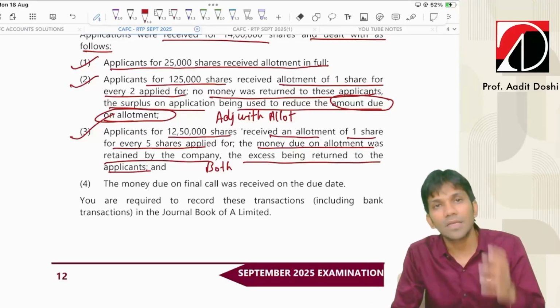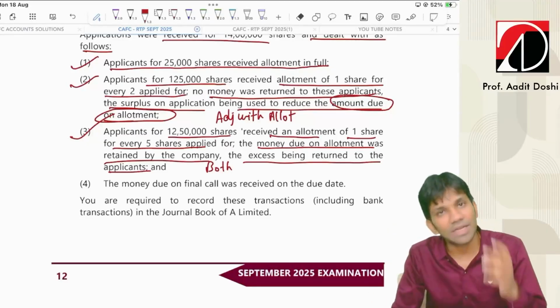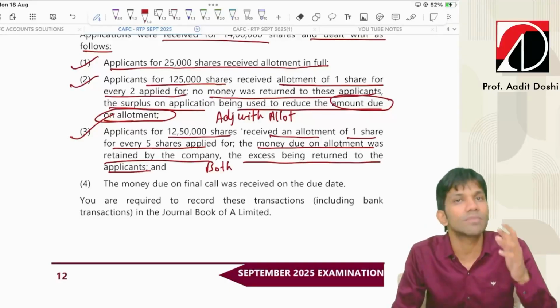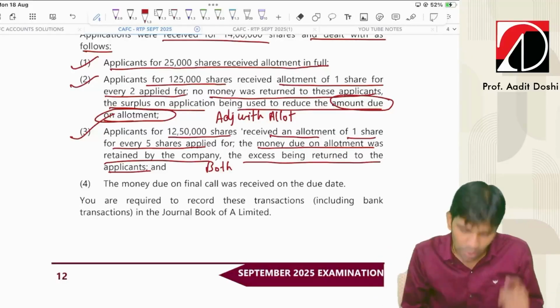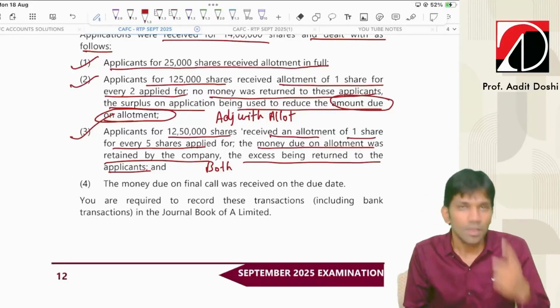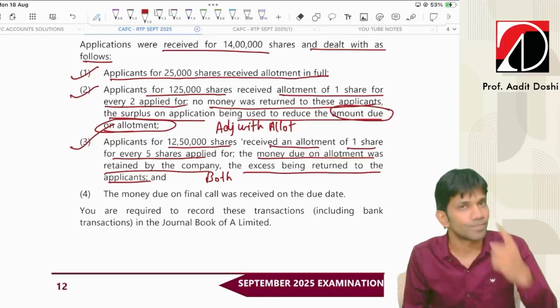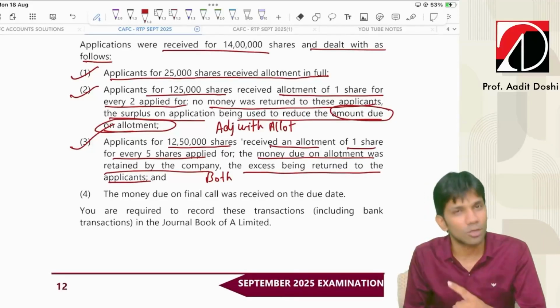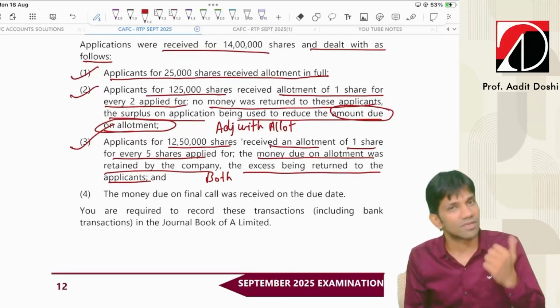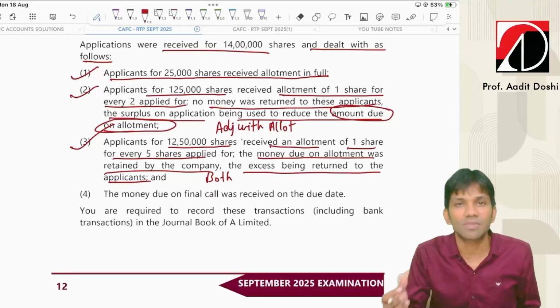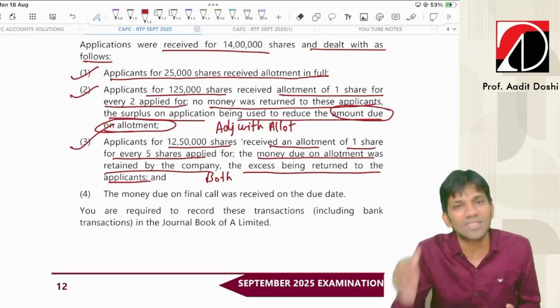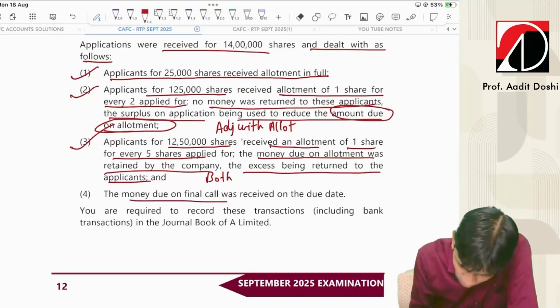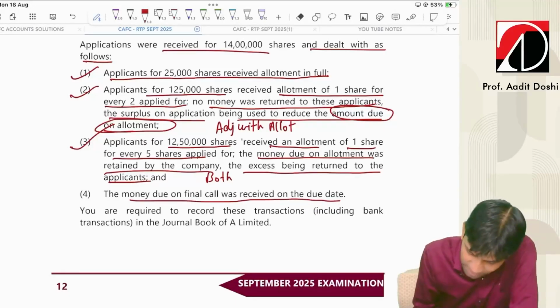So basically, in the third category, the company retained the allotment money which was supposed to be received from the shareholders, and the balance, if any, has to be refunded. So your company is exercising both options. In point number 2, the company is adjusting the excess money against allotment due, and in case number 3, the company is refunding the excess money after making adjustment with allotment. Means after keeping the allotment money receivable from the shareholders, any excess money the company is refunding. The money due on final call was received on the due date. You are required to pass journal entries, including bank transactions, in the books of A Limited.